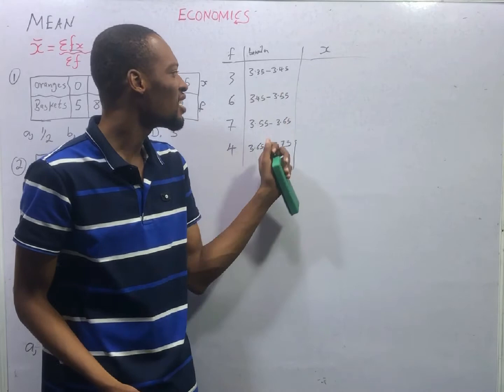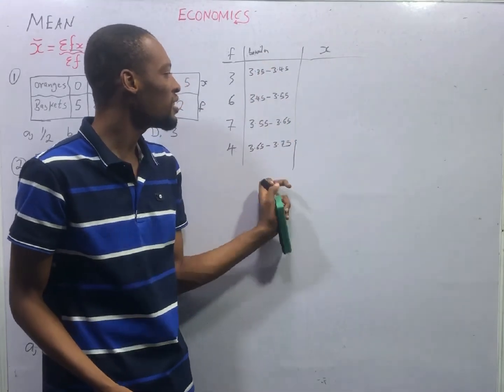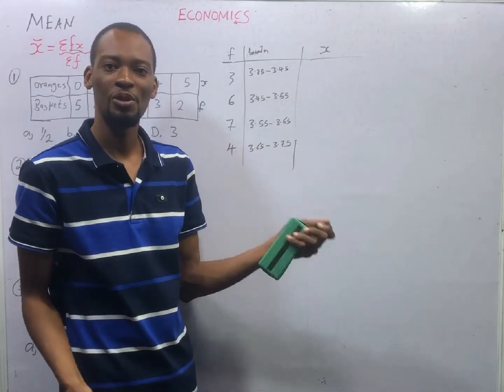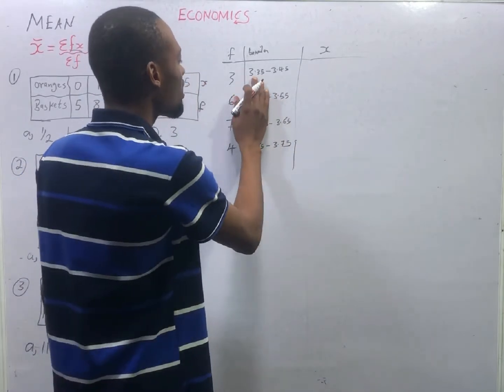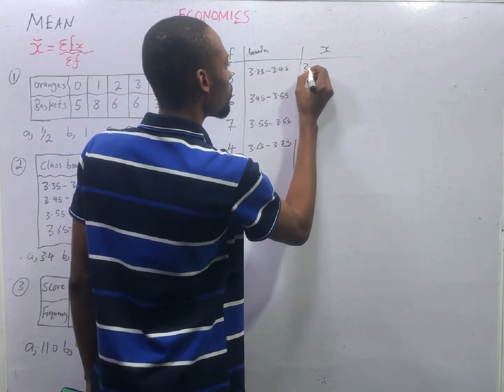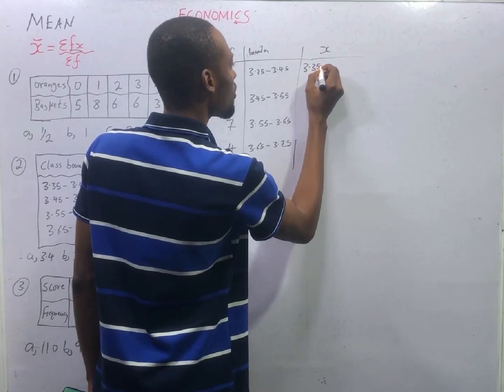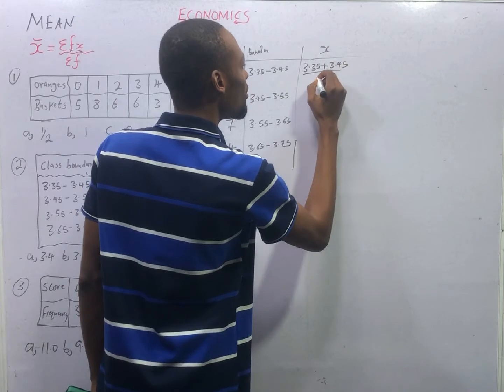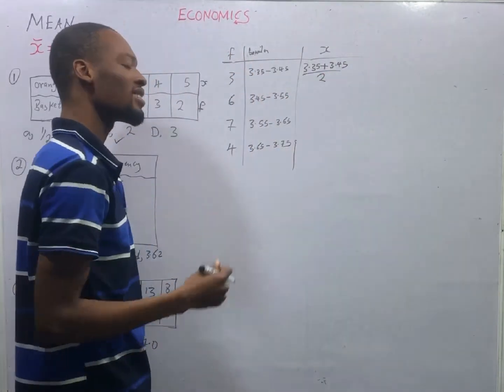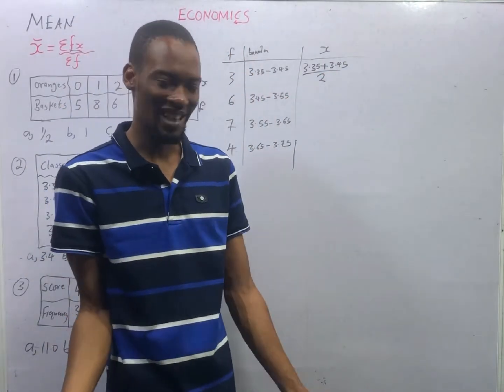To get S, we find the mean of each of the column or the average. So if I say find the mean of this, it's simply 3.35 plus 3.45 divided by 2. We add the two numbers, divide by how many they are.